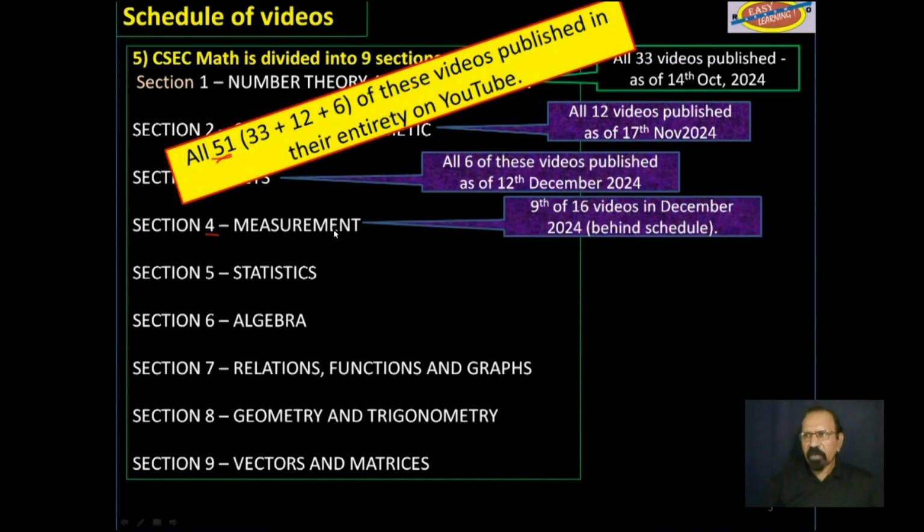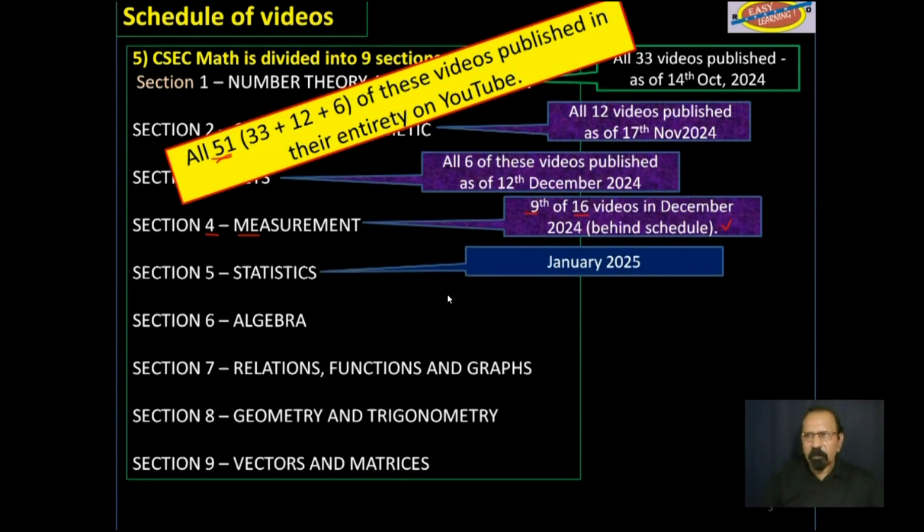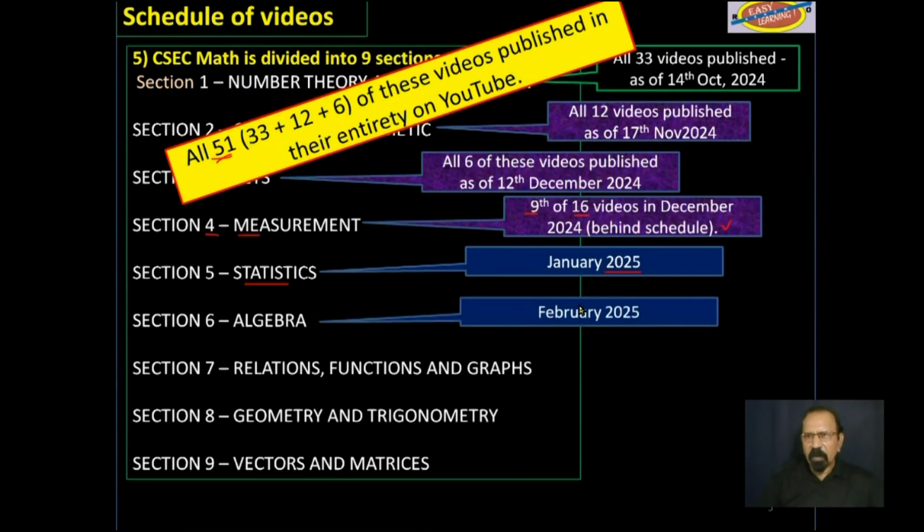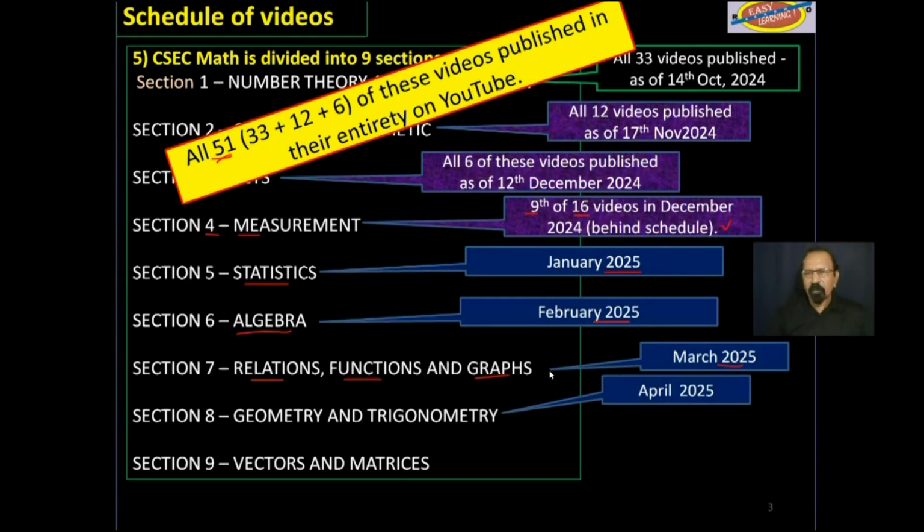Now we are at section 4, measurement. This is the 9th of 16 videos, and I am somewhat behind schedule. Of course, that will be followed by statistics, January 2025. Then by February 2025, end of February, algebra. March 2025, relations, functions, and graphs.